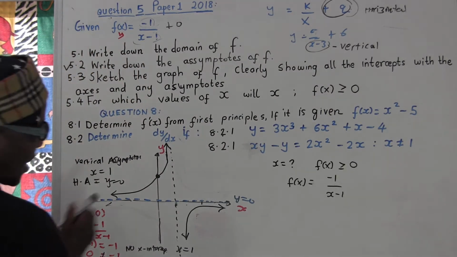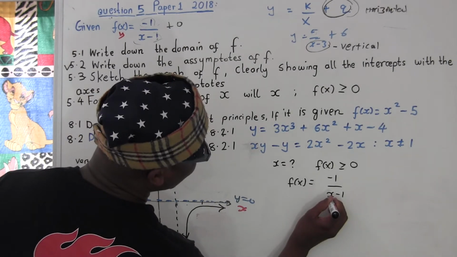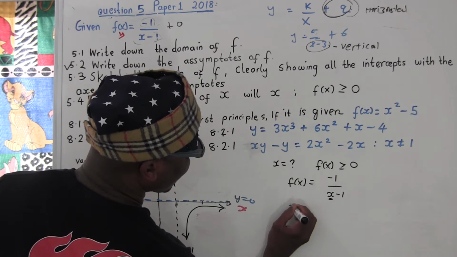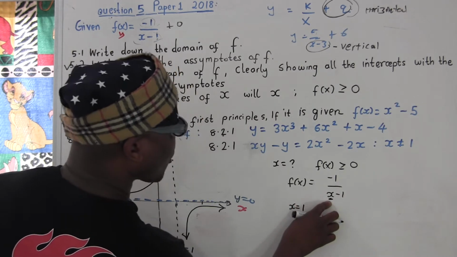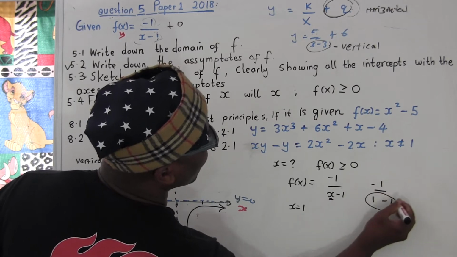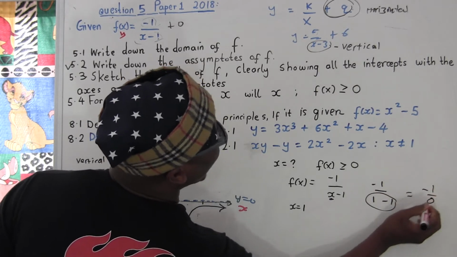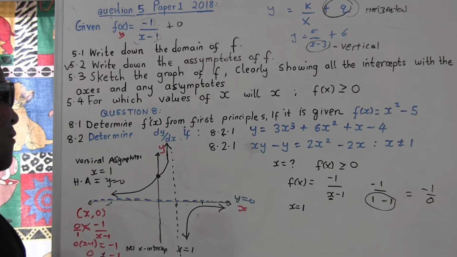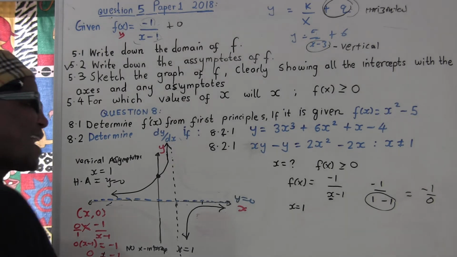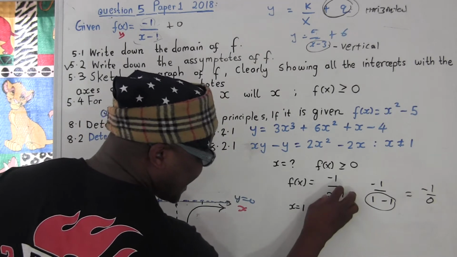Okay, so now look. First of all, I know this number should not be equal to 1. You know why? Because if this number here is going to be equal to 1, it's going to be negative 1 over 1 minus 1, and this is going to be 0. And we're going to have negative 1 over 0, which is undefined. Any number divided by 0 is undefined, means it's impossible. Okay? So by any means, you don't want this to be 0.